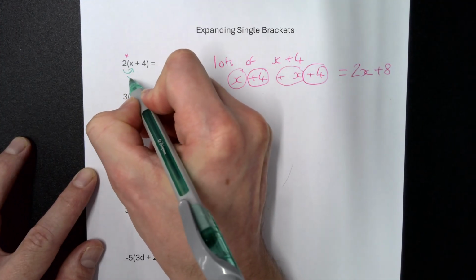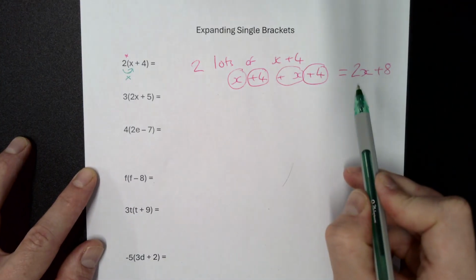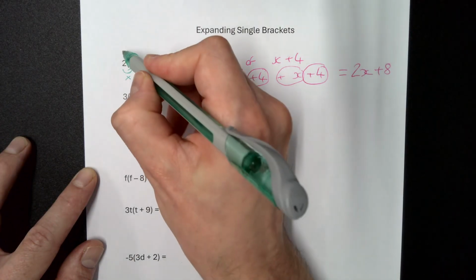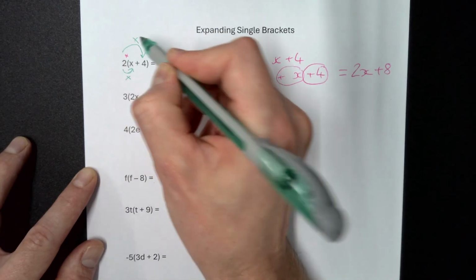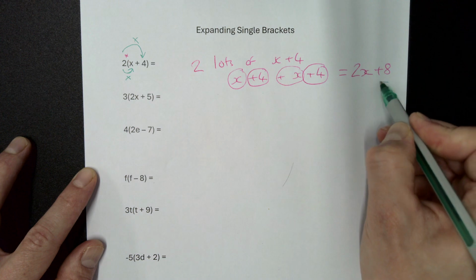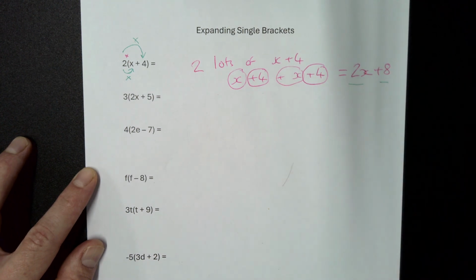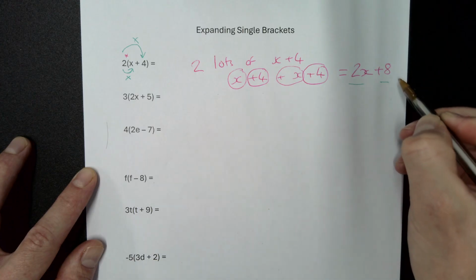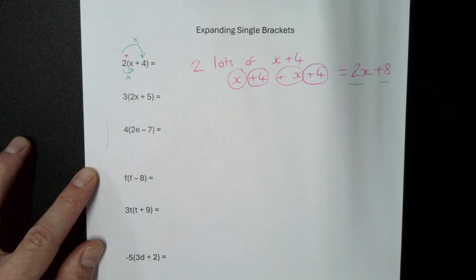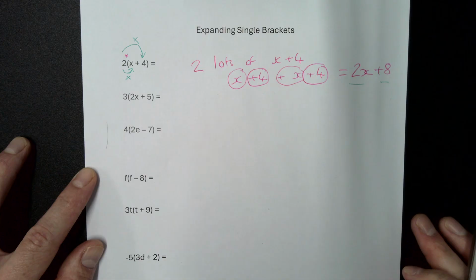So you do 2 times x gives us 2x. 2 times 4 gives us 8. We can't add these together because there is no x next to the 8. Alright, I'm going to show you each little variation.